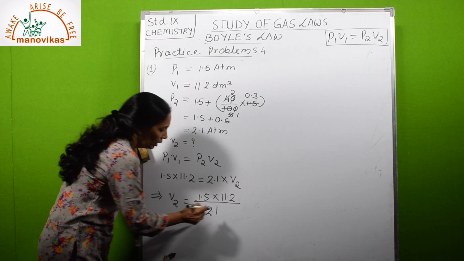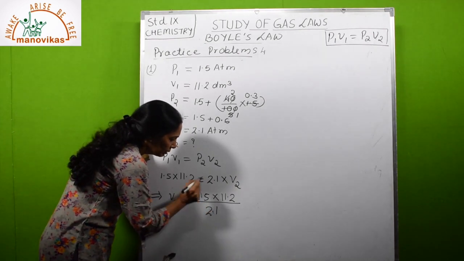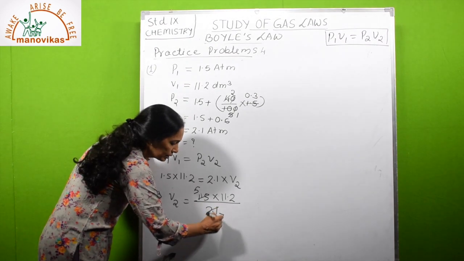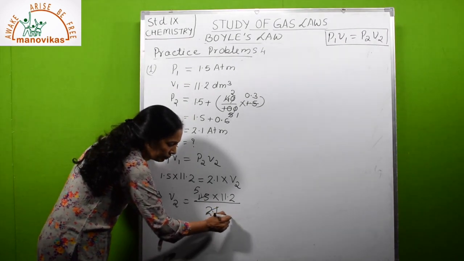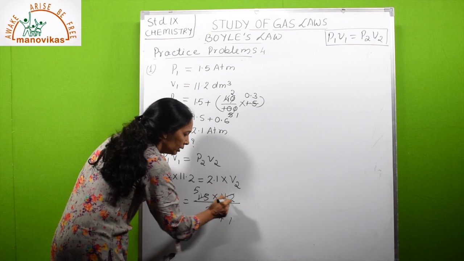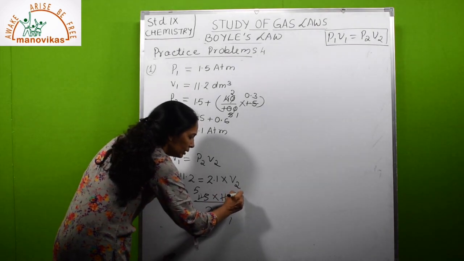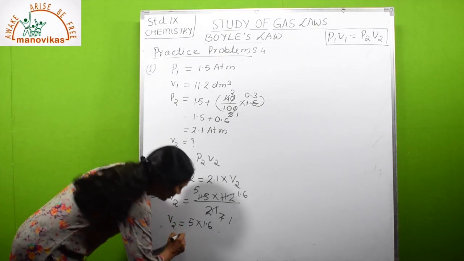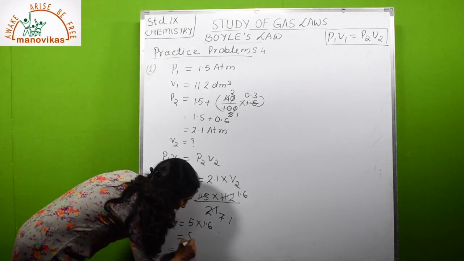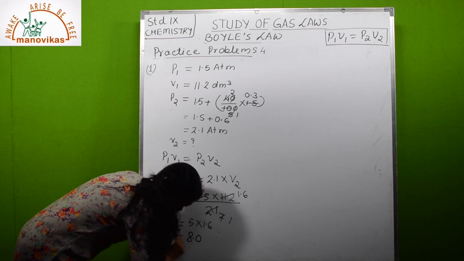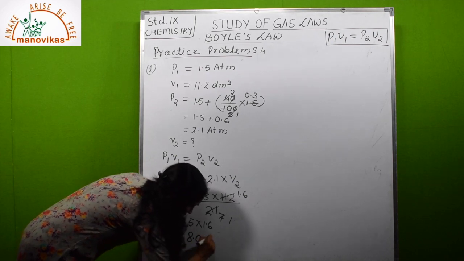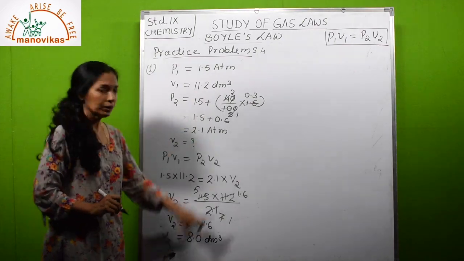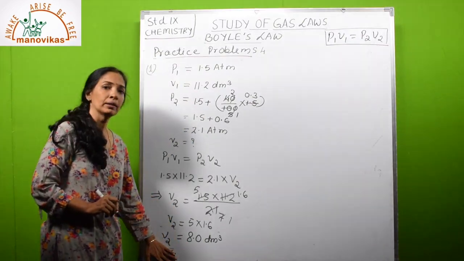Okay. So if you remove the decimal, 3 5s are 15 and 3 7s are 21. Now 7 1s are 7 and here 7 1s are 7 and 16. So 5 into 1.6, that is equal to 16 5s are 80, decimal. So V2 is equal to 8 decimeter cube. Since it is decimeter cube, this is also decimeter cube. So this is the final answer.